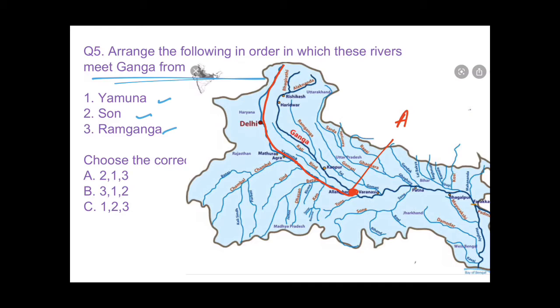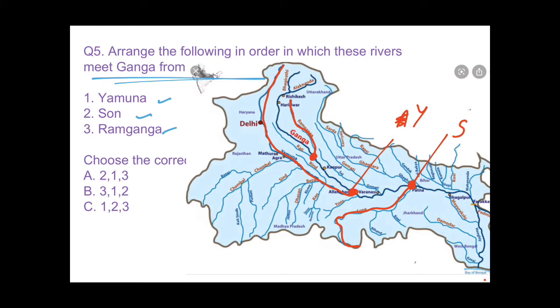Then Son river, we see it originates from here, Amarkantak Plateau, and it meets here in Ara. This is Son river. And Ram Ganga originates from here in Uttarakhand and meets here in Kannauj.